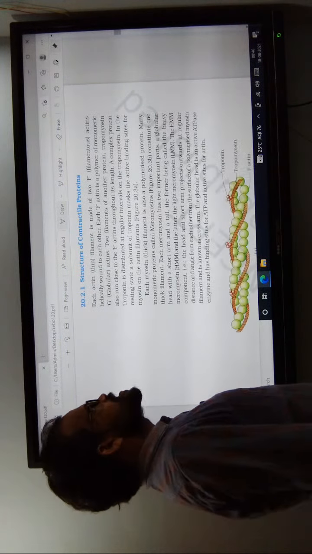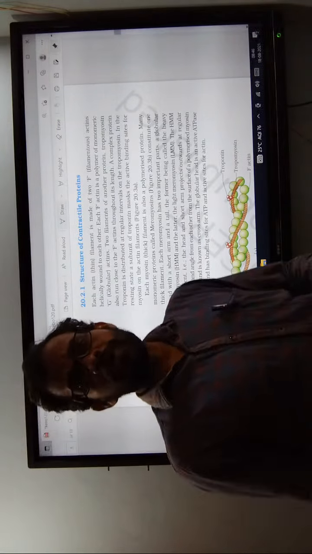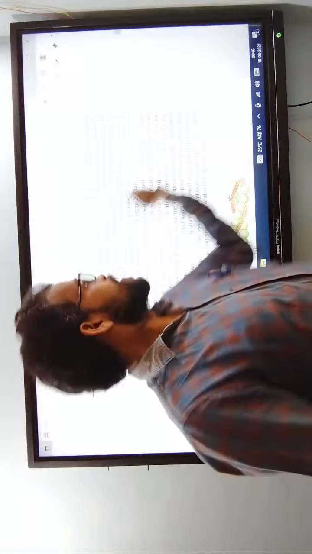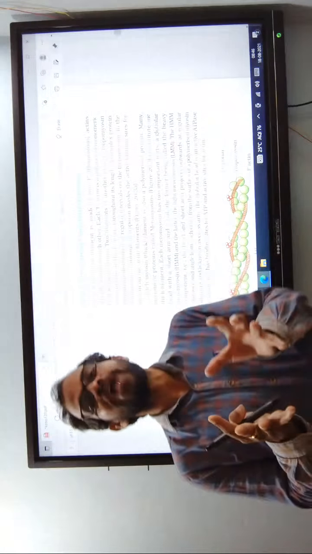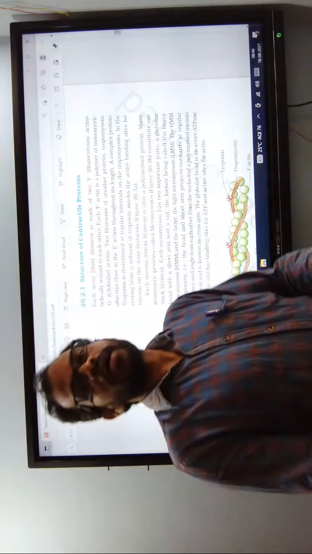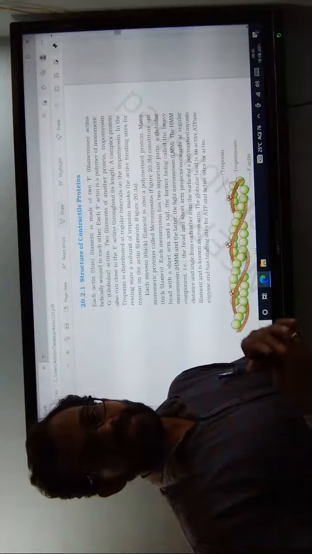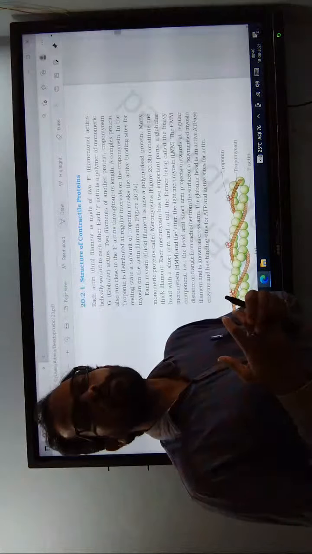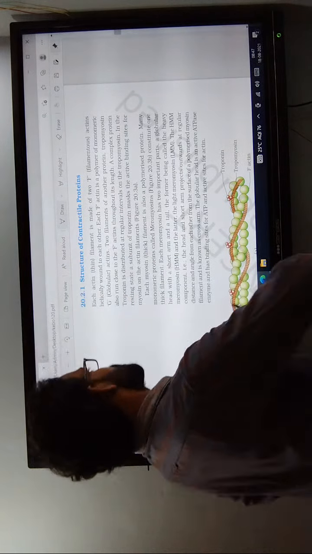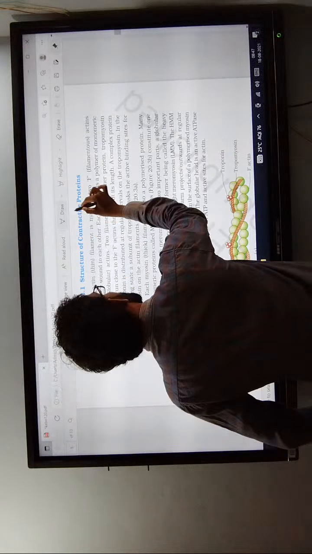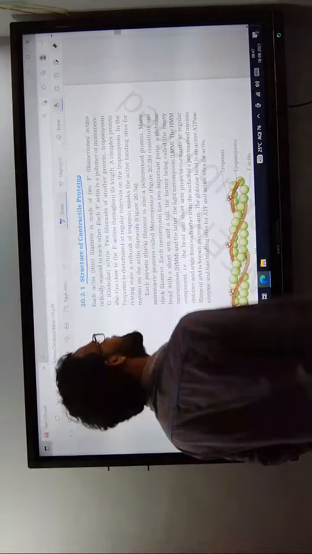See now, the next one. Before going to the mechanism of muscle contraction, we are discussing the structure of the contractile proteins. What are the types of proteins involved in muscle contraction? What are the special proteins that play an important role in muscle contraction? Coming to the next one, structure of contractile proteins.